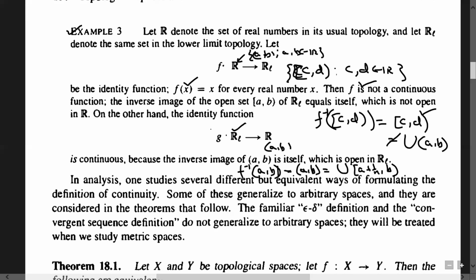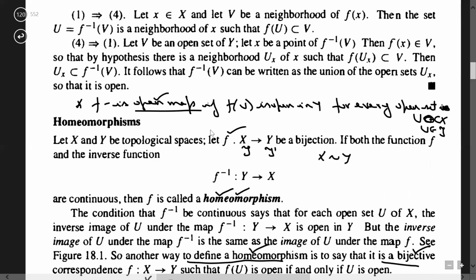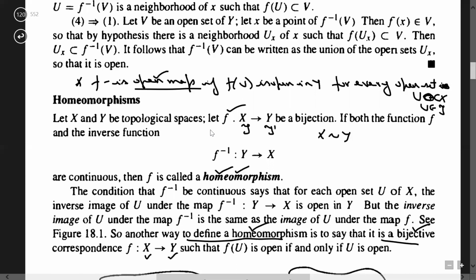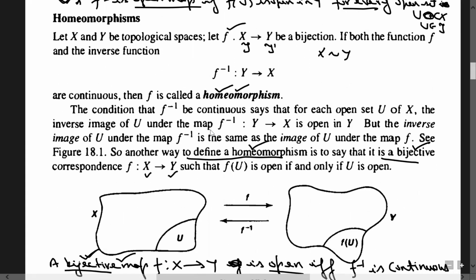तो ओवरऑल क्या मिला कि इवन bijective plus continuous is not guaranteed that f inverse will be continuous, है ना? And second important result is that f is an open map. See, open map with your definition. So similarly, closed map: if you map every closed set, so for every closed set U as a subset of X, if f of U is closed as a subset of Y, then f is said to be a closed map. For every open set, if it happens that f of U is open in Y, then f is said to be similarly an open map. ठीक है ना?